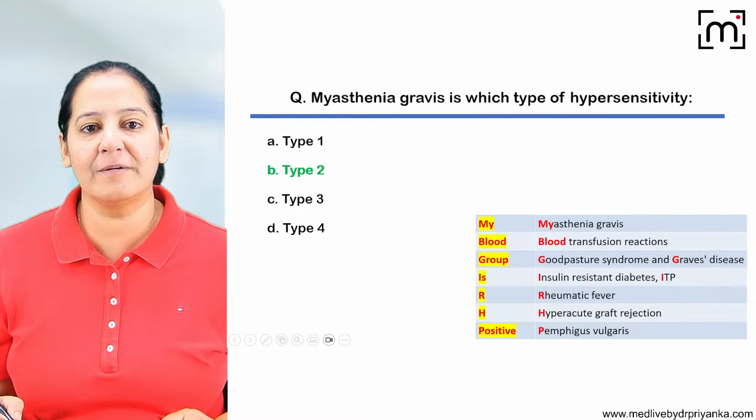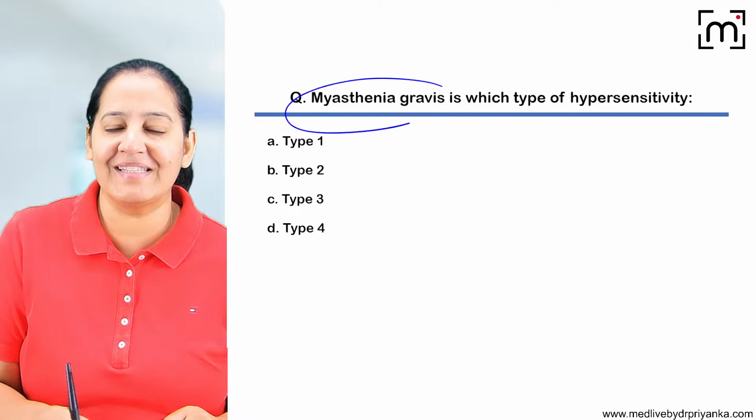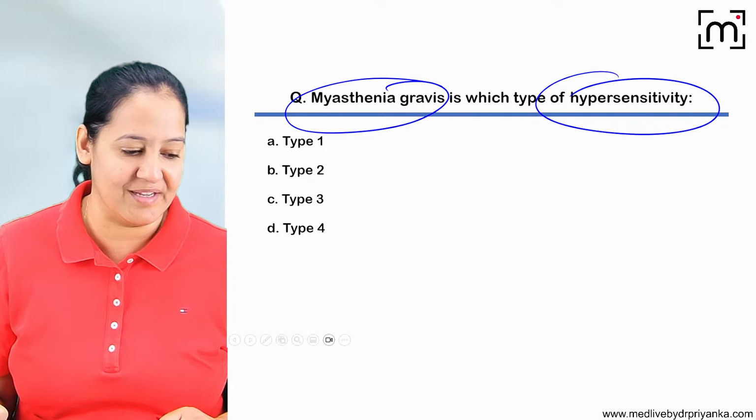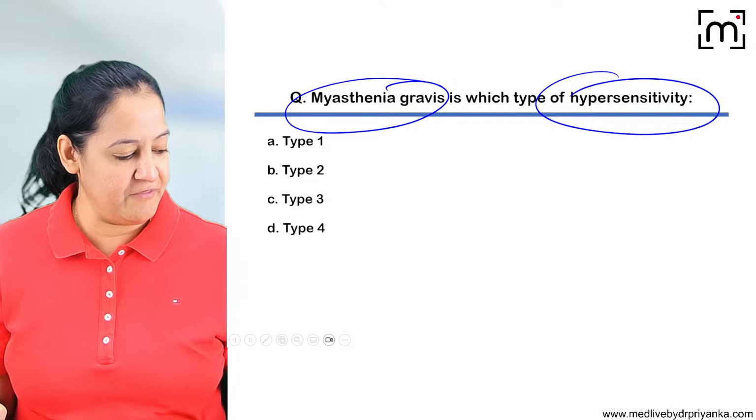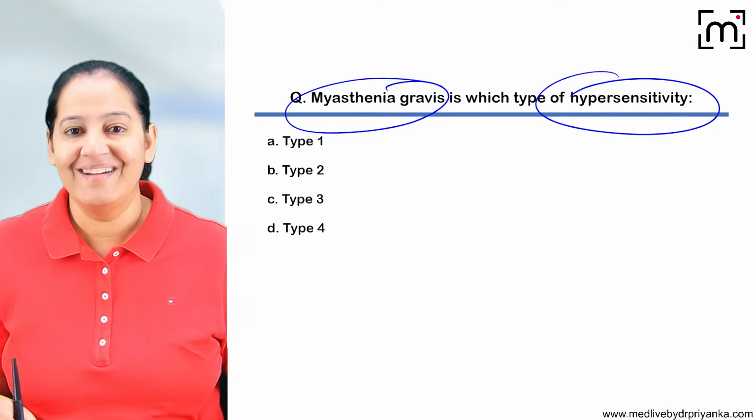So coming to the next question, the last question, and then I will come to the next topic. Myasthenia gravis is which type of hypersensitivity? Type 1, 2, 3 or 4? I guess it's a very easy question.